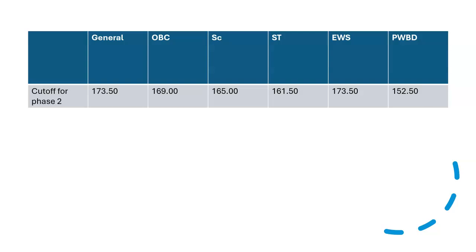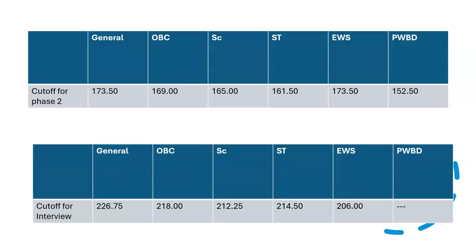Right. Now let's talk about the interview cutoff, the final cutoff. The final cutoff looks like this. The cutoff after interview was 226.75. So anybody who was able to get a score above 173.50, I'm talking about the general category, and then scored at least 50 plus, I believe 53 plus, was able to make it to the final list in the general category.